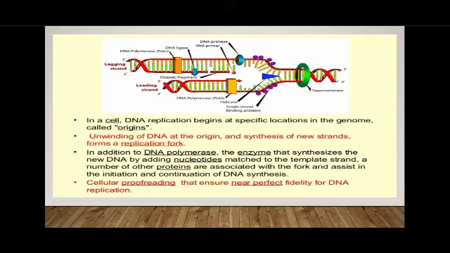And one more thing, there are several events taking place, but once your replication fork is formed, you can see that it is fork shaped, and the original DNA strand is synthesizing two different strands, that is the lagging and the leading strand. There you can see the blue colored triangle shaped item, which is nothing but your helicase enzyme, isn't it?